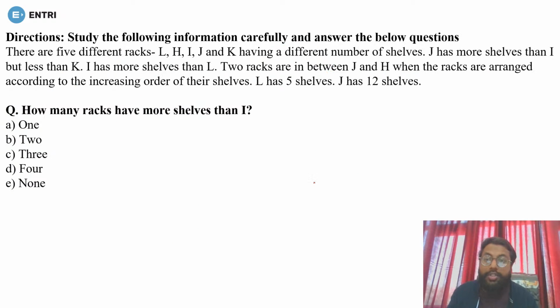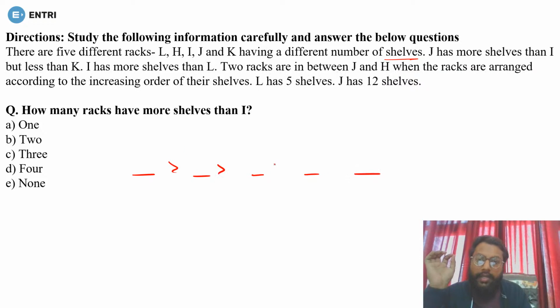Okay, now let's see the next question. Again we have a question of order, but this is different. There are 5 different racks L, H, I, J and K having different numbers of shelves. So in total we have 5 racks, 1, 2, 3, 4 and 5 in decreasing order. Yes or no? Done?